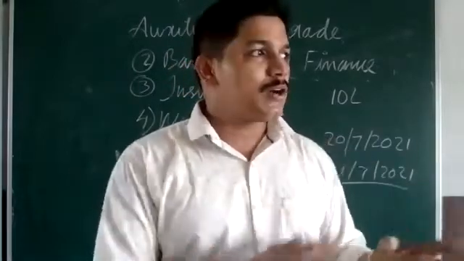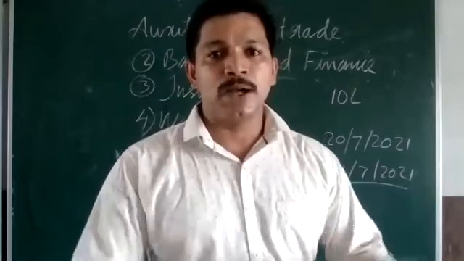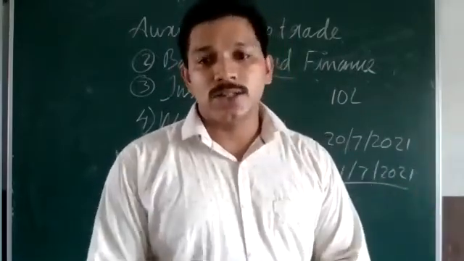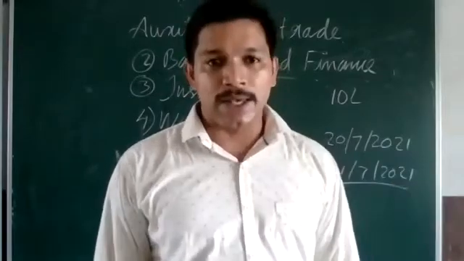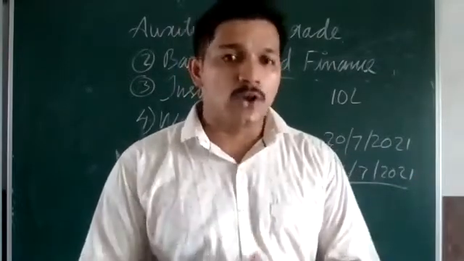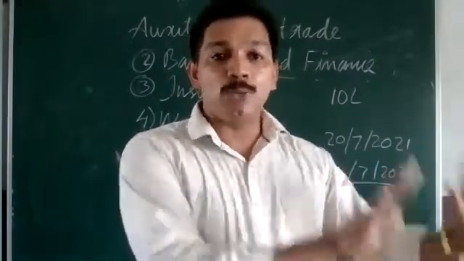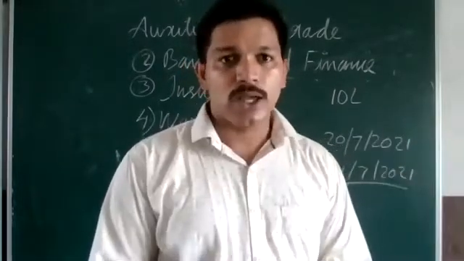Because say, if a car accident takes place and the car is insured for 3 lakh rupees, but the loss is only 50,000 rupees, then we will not get the full 3 lakh rupees. We will get only the loss incurred.